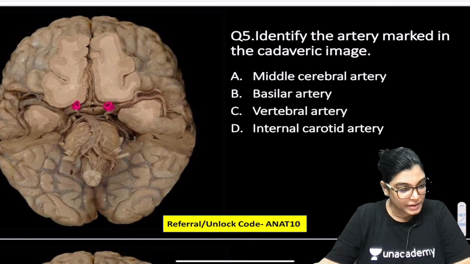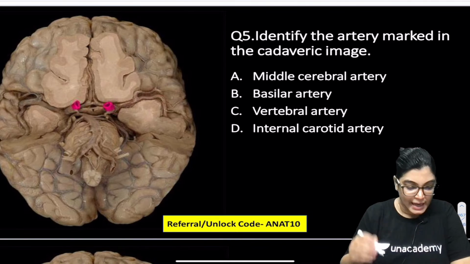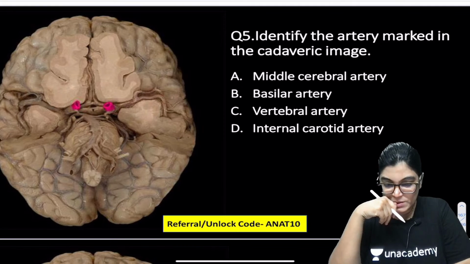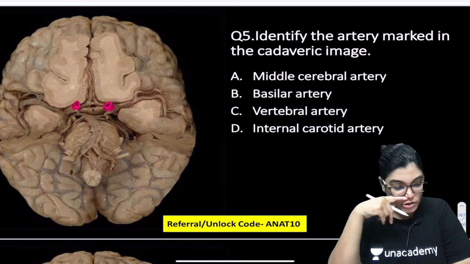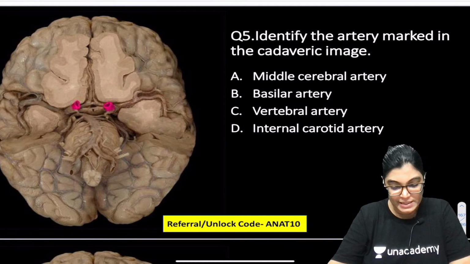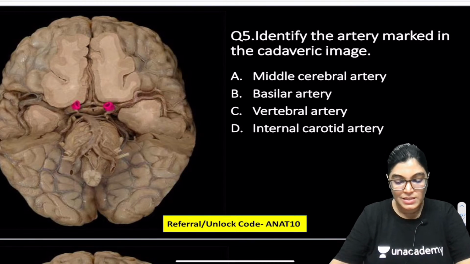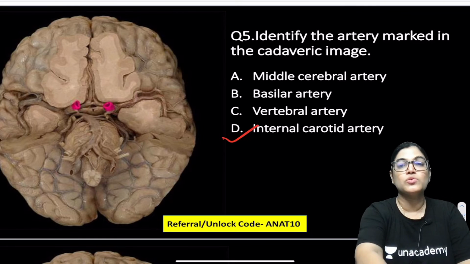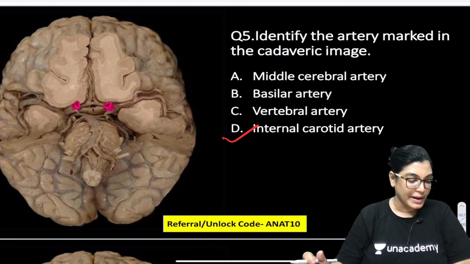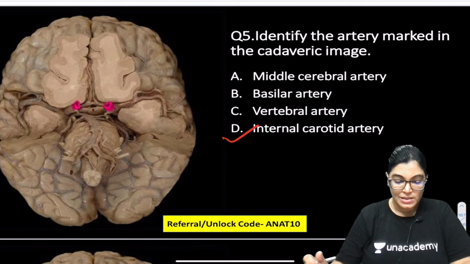Okay, got it everyone. Let's see the correct answer. Actually, the correct answer is whoever has given the right answer. Let me see who has given the right answer. Question number 5, Vimal is telling D. Okay. And for question 5, yes, internal carotid artery is the correct answer. Those who have given internal carotid artery are perfectly right.